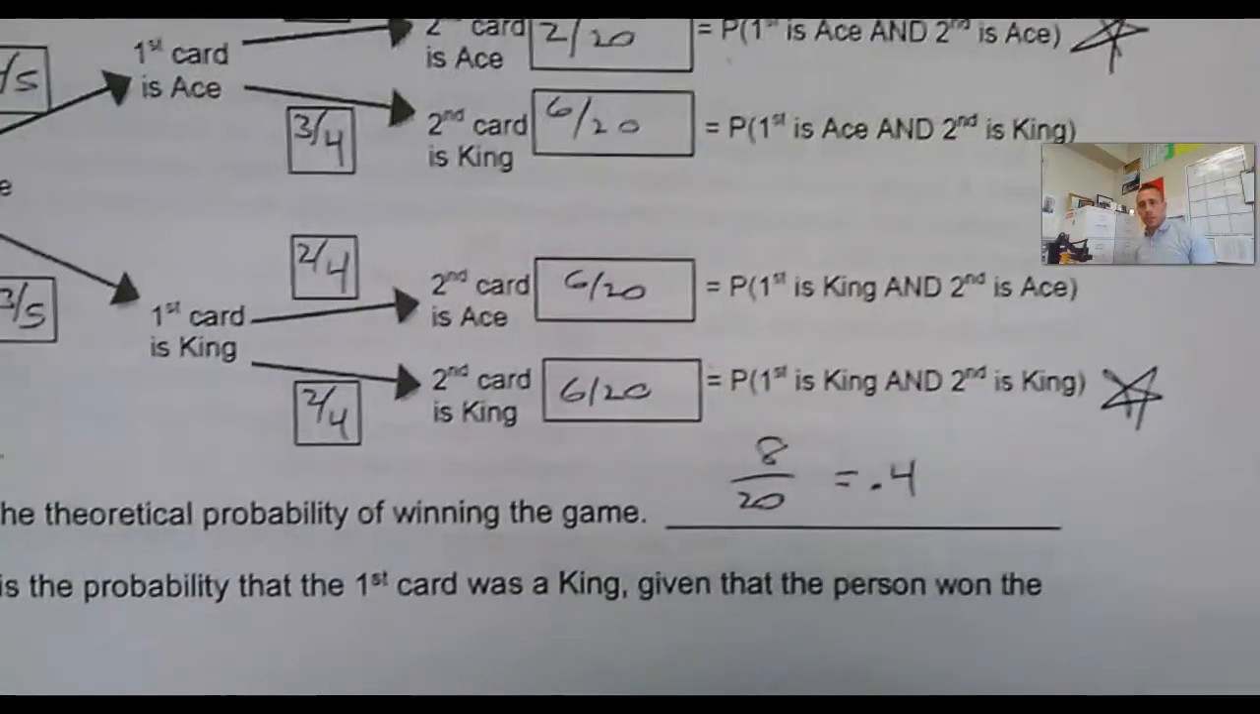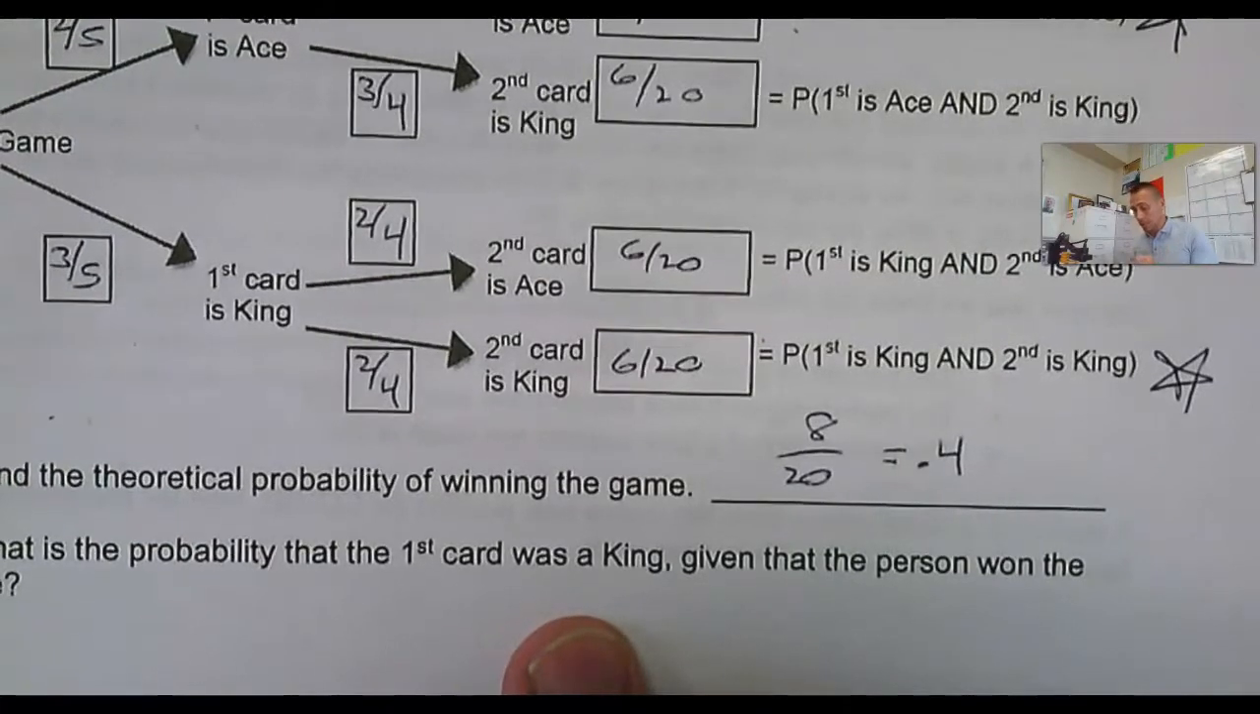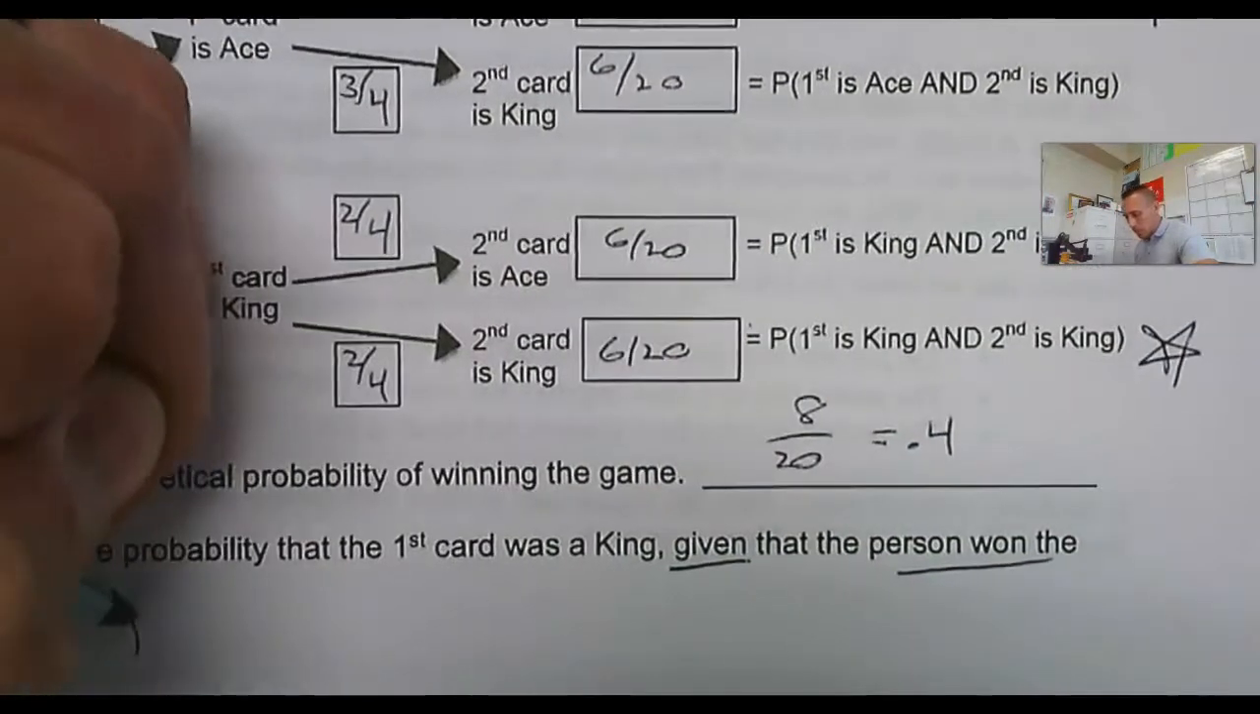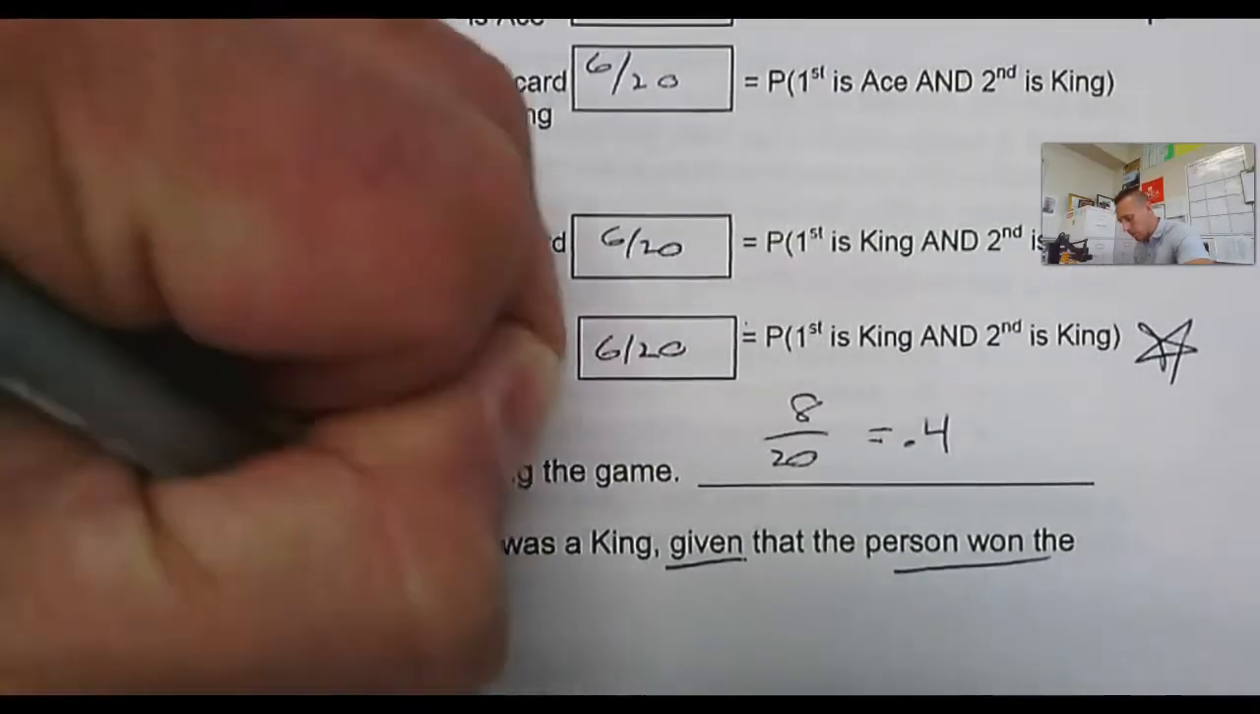Now, we're going to ask a conditional probability. What is the probability the first card was a king, given, there's that keyword, given the person won? So probability king first, given they won.